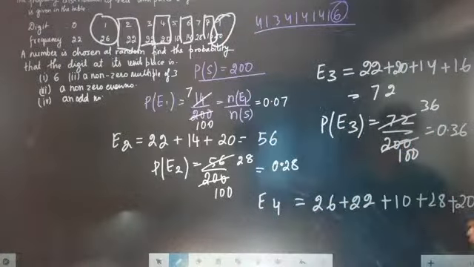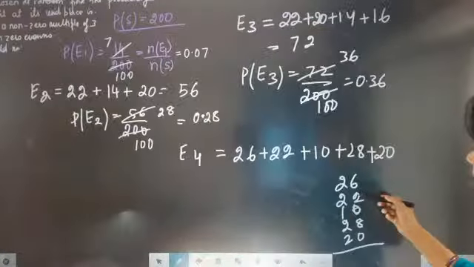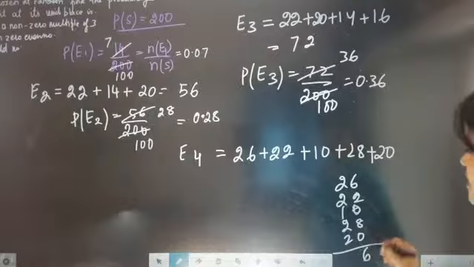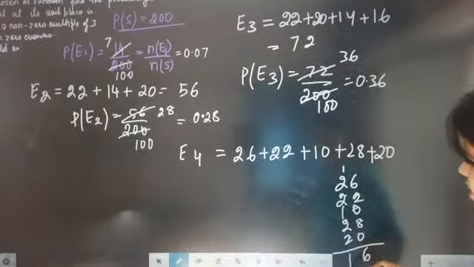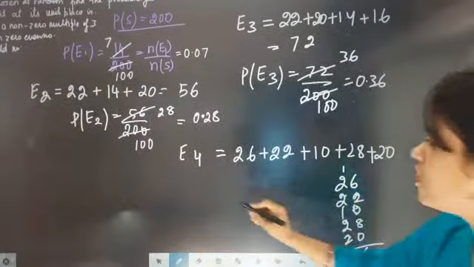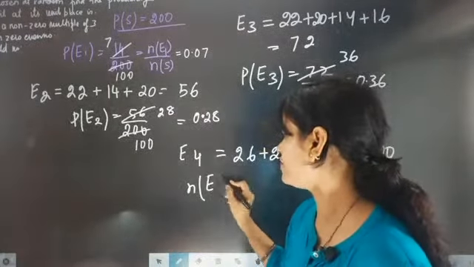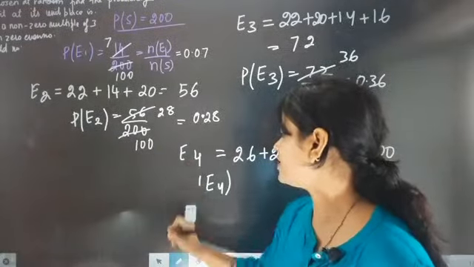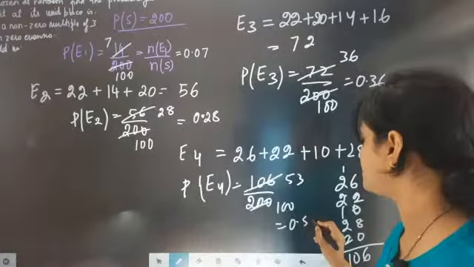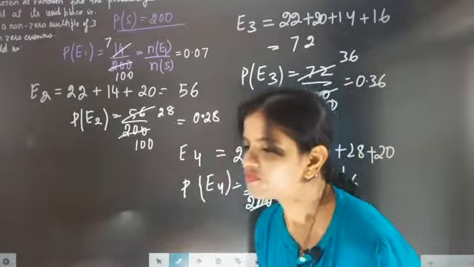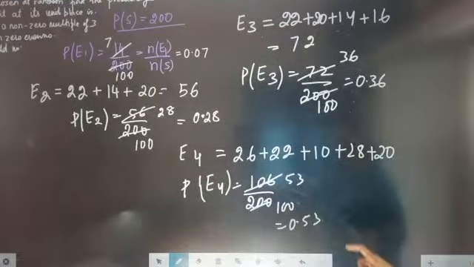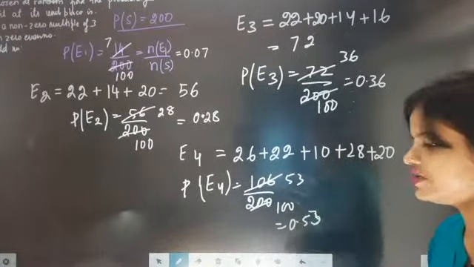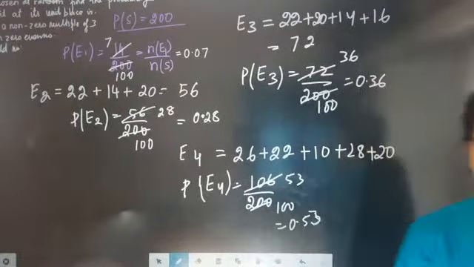So the total is 106. Now what is the probability of getting event 4? It is 53 by 100, that is 0.53.